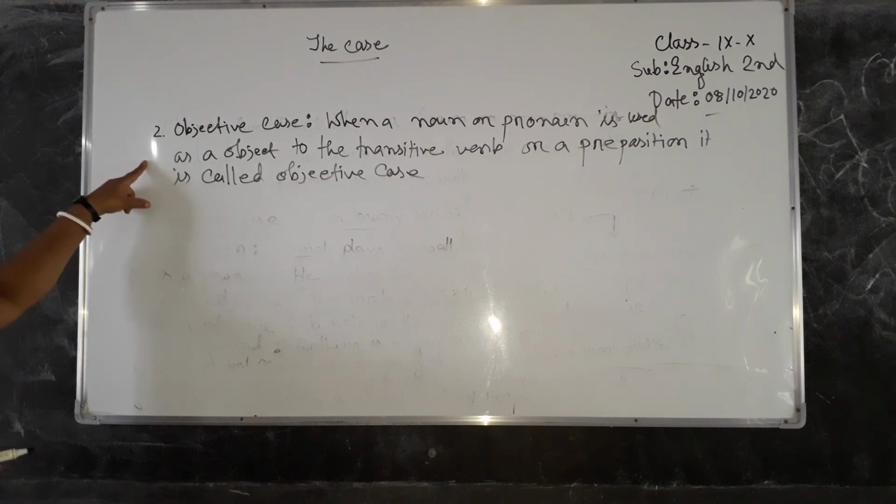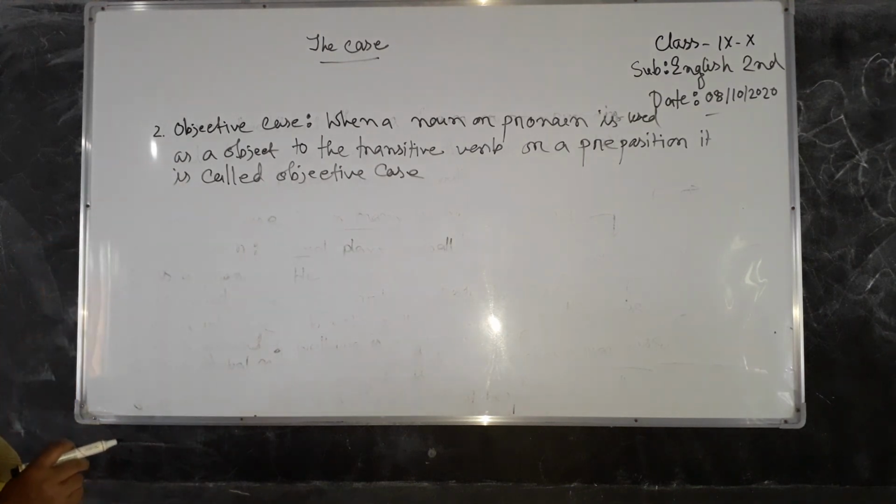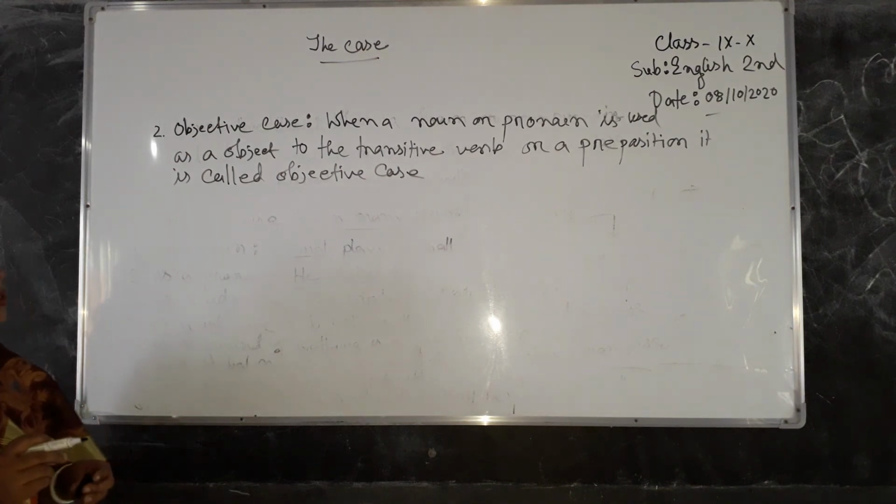Follow the word. The definition of objective case is: when a noun or pronoun is used as an object to the transitive verb or a preposition, it is called the objective case.